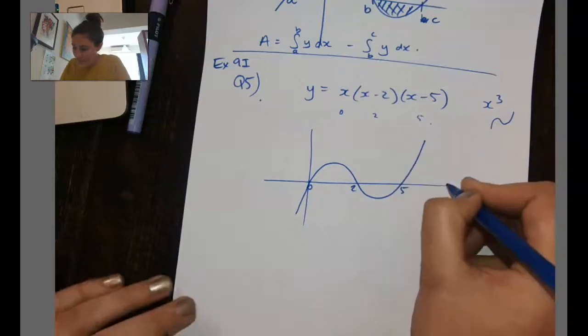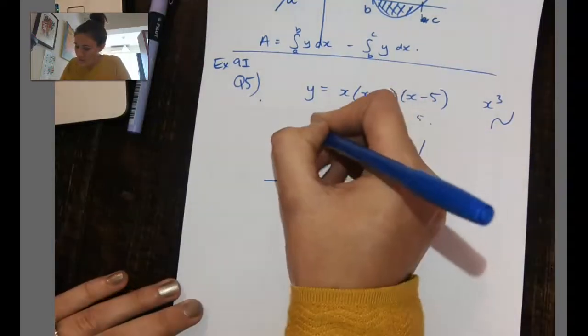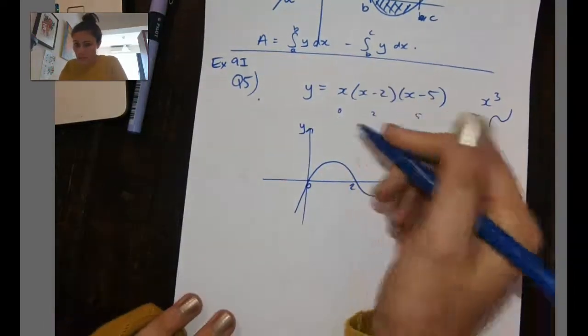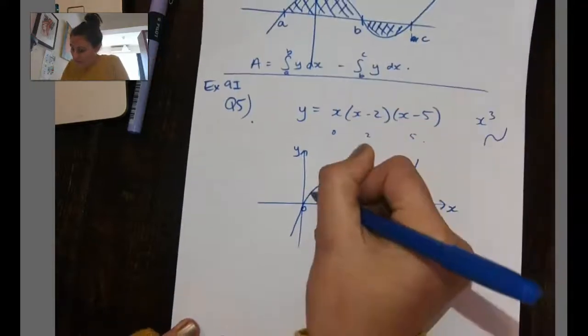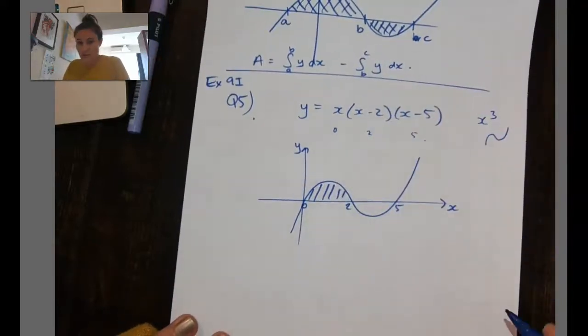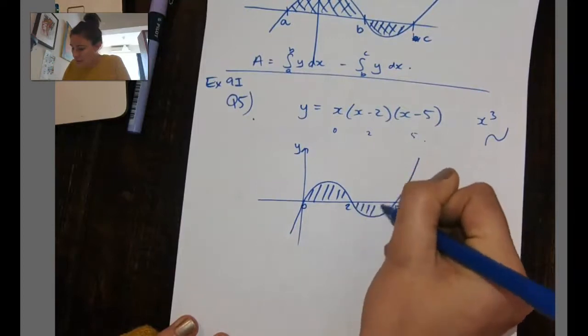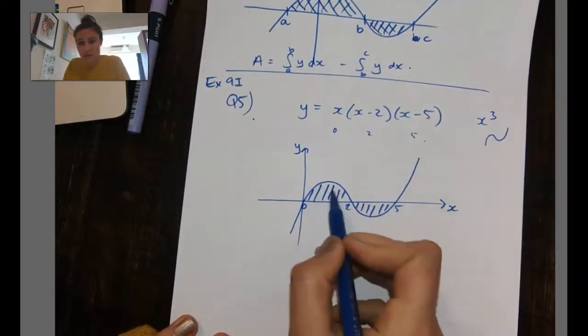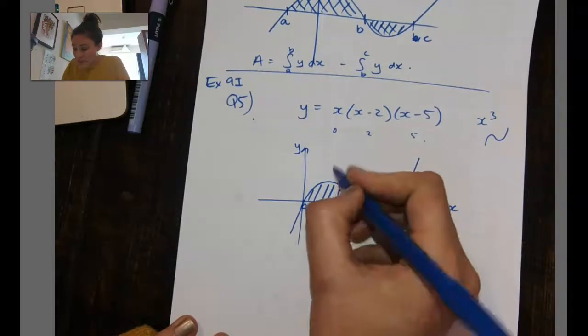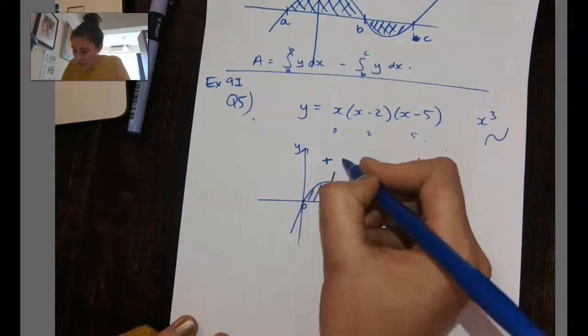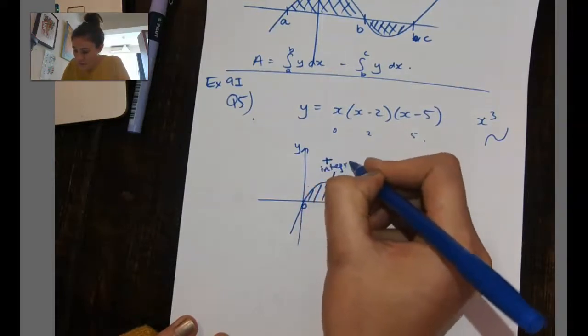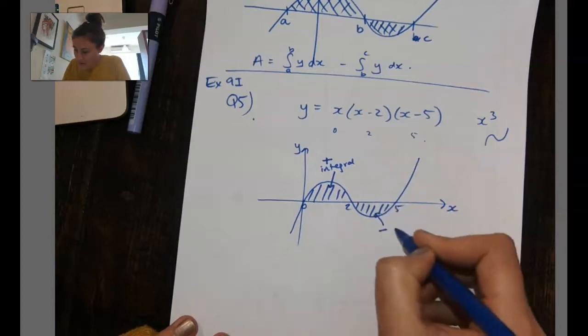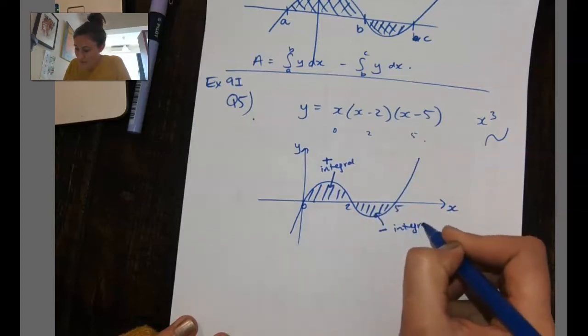5. Now this is exactly the sort of example I spoke about above, where I've got part of my curve above the x-axis and part of my curve below. So this finite region there will be positive when I find the integral. So this will have a positive integral. This one will have a negative integral, which means I basically